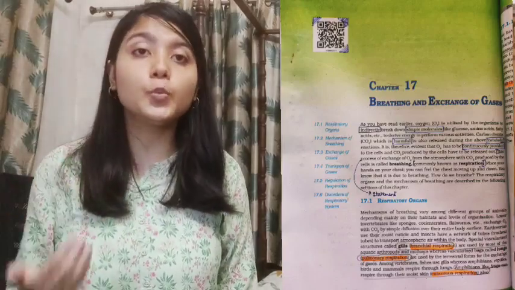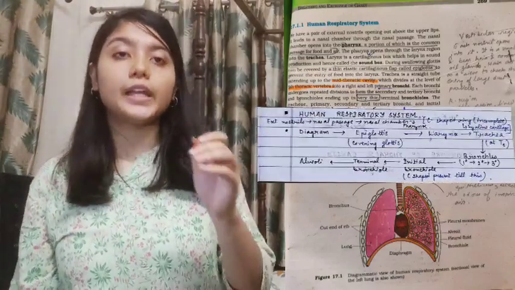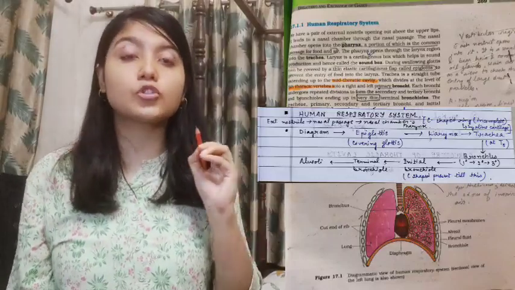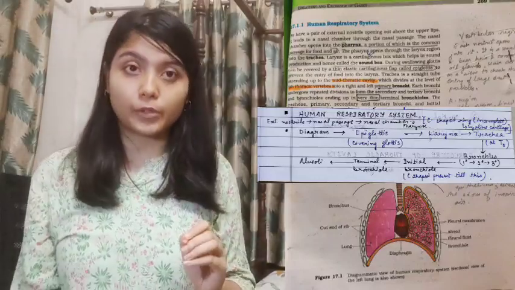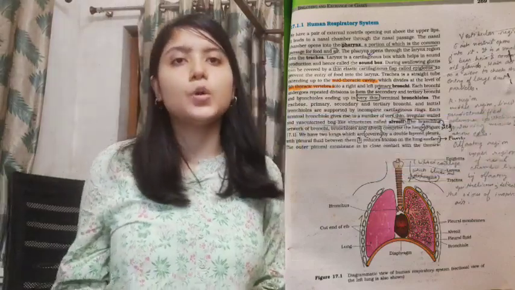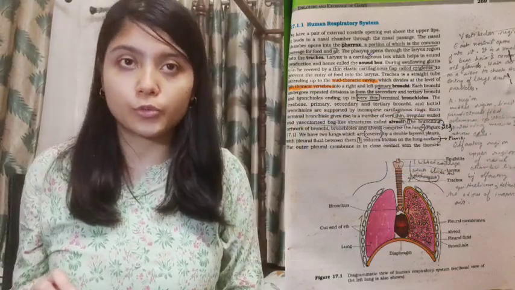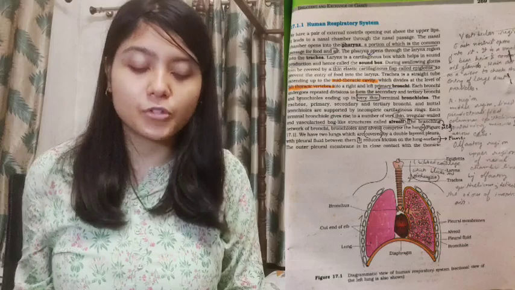Then we have the human respiratory system. Over here, the diagram is very important, and you need to make the entire sequence of how it goes, from the nose till the alveoli. What is the passage of air? You need to write about it. And then we have other things as well, certain information which you need to memorize, that is the position of the trachea. And there are certain lines which are important.